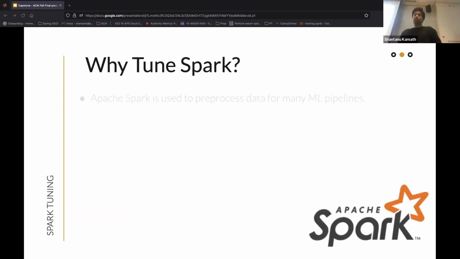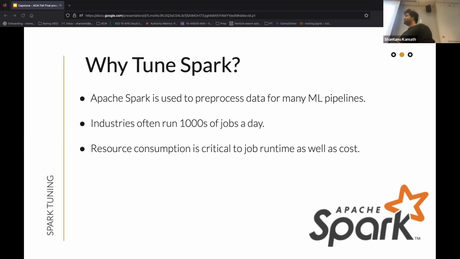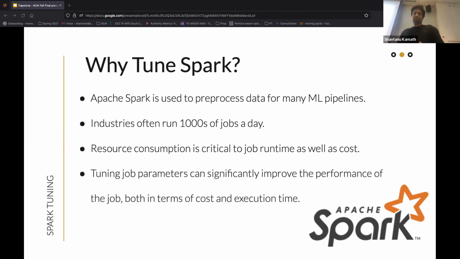So why do we want to tune Spark? With the ubiquitous presence of Spark in almost everything data, it has become the first step in many machine learning pipelines. With the acceptance by the industry, some companies run up to thousands of jobs a day. The resources consumed by these jobs directly affect their job runtime as well as cost, and tuning this can easily improve the performance to cost ratios. The benefit of tuning this is easily realized at scale.